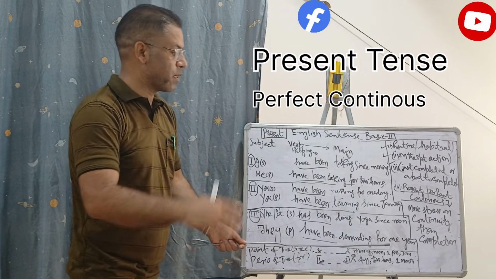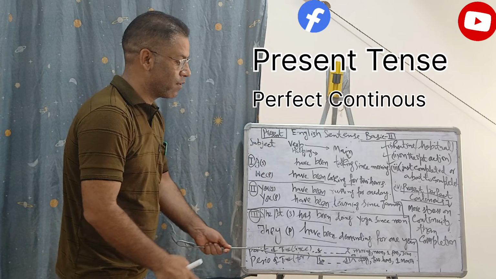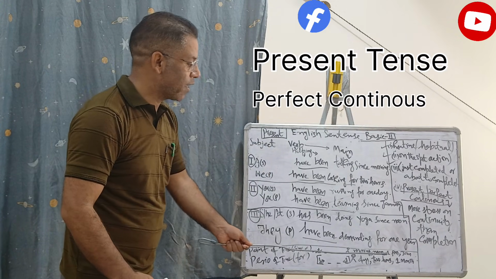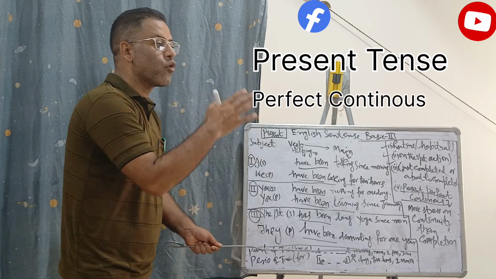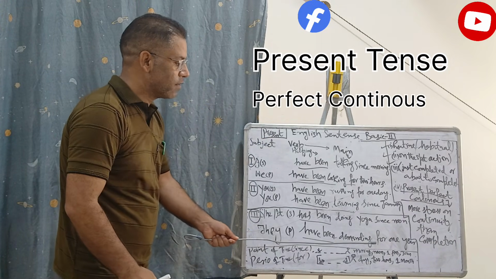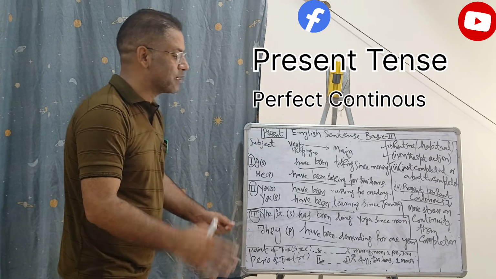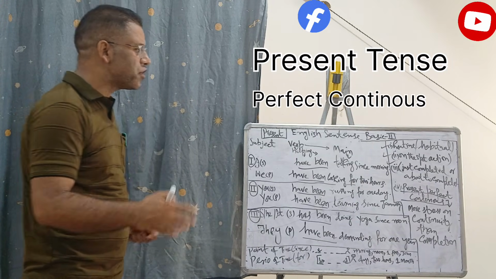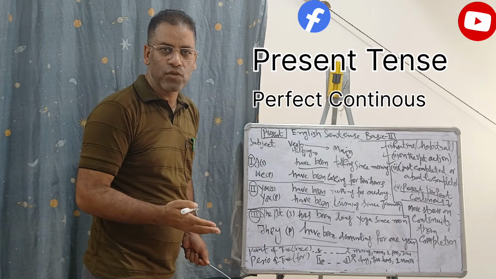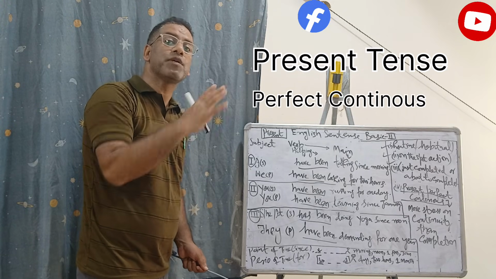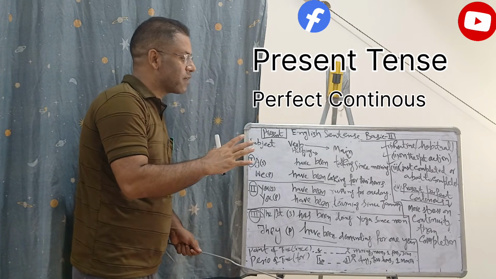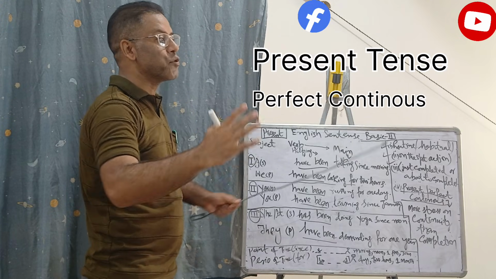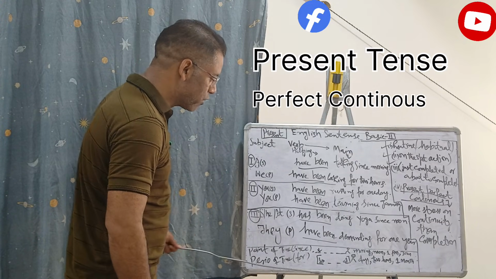Noon is a point on the timeline. Then we have 2 hours, a period of time. Again, 1 p.m. is a point of time, a point on the timeline. Then 2 hours is a period of time. Then we have January. For example, we say I have been teaching English since January 2026. That's a point of time. But if I convert January into 1 month, that becomes a period of time, because 1 month is a duration of time. So we need to keep this in mind.